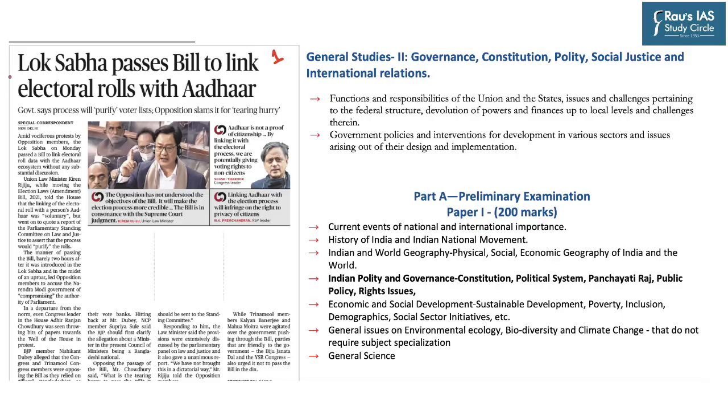It says, Lok Sabha passes bill to link electoral rolls with Aadhaar. Government says the process will purify the voters list. However, the opposition slams it for tearing hurry. Now, the government has introduced the Election Laws Amendment Bill 2021 to link Aadhaar with voter ID. For this purpose, amendments have been proposed under the Representation of People Act of 1950, whereby the electoral registration officers have been empowered to link the Aadhaar of a voter with voter ID.